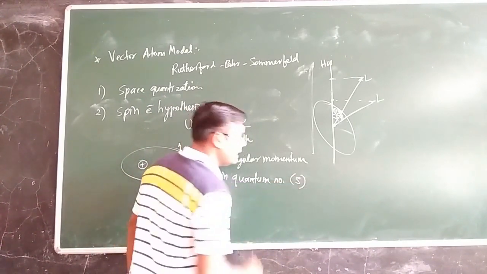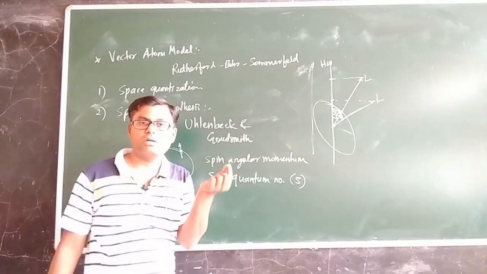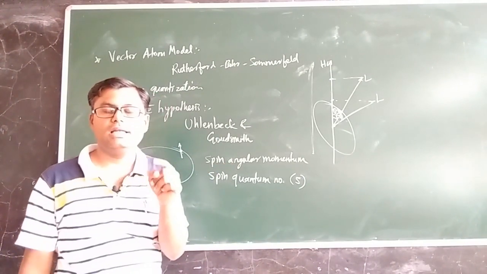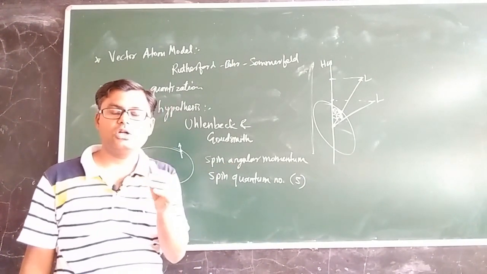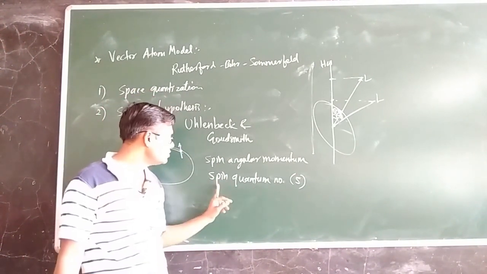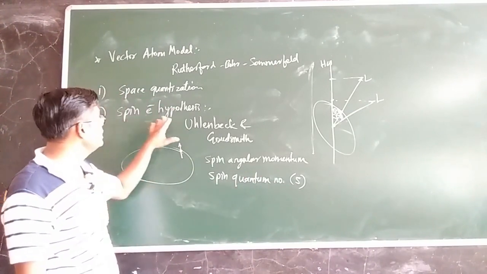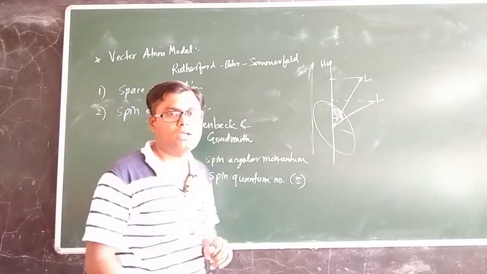It is denoted by S. In order to represent that spin angular momentum, we have to use another quantum number, the spin quantum number. So these are the outputs of the spin electron hypothesis, right?